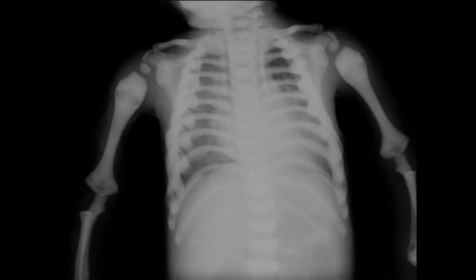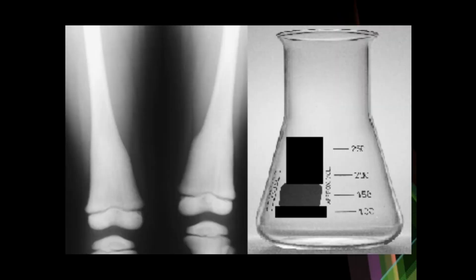This is an X-ray image of osteopetrosis. This is what skeletal sclerosis looks like, and it appears sort of like a marble. So that is why it's called marble bone disease. And this is the radiological sign wherein you see the bulbous ends of a long bone. The name given to this is Erlenmeyer flask deformity.